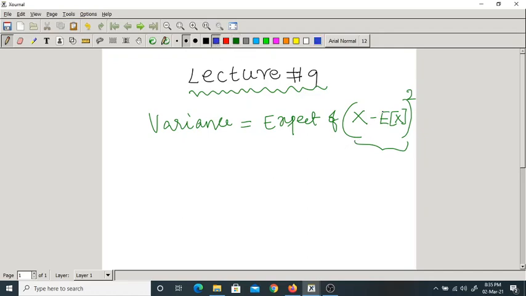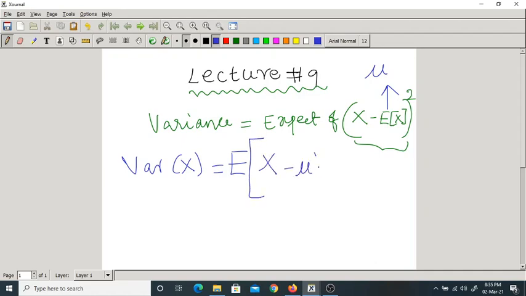Expectation of x we can denote with mu or mu x. Without loss of generality, I will write just mu. So variance of x equals expectation of x minus mu whole square. In place of expectation of x I am writing mu; both are alright, but for simplicity I am writing mu.